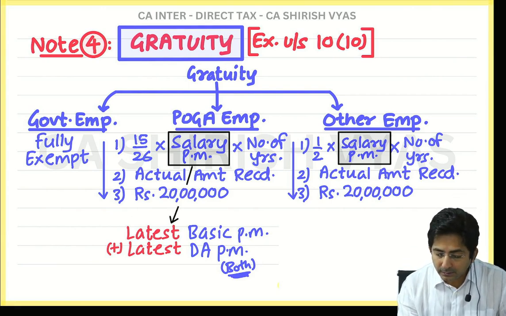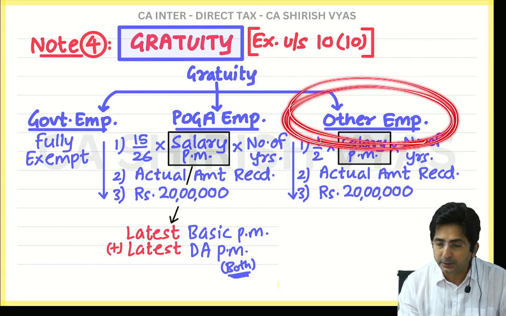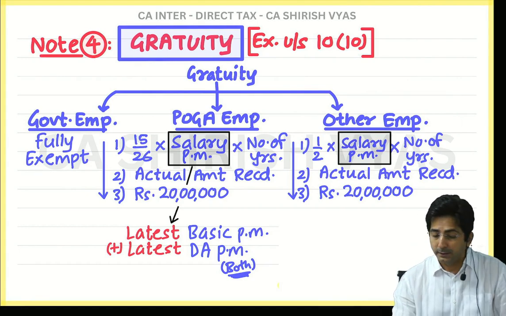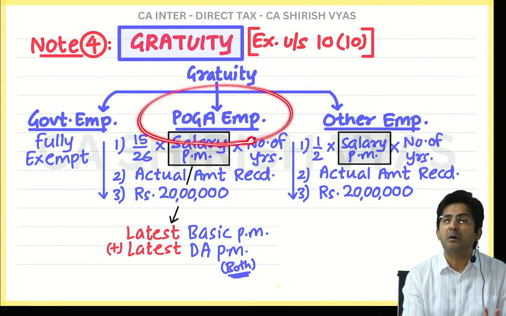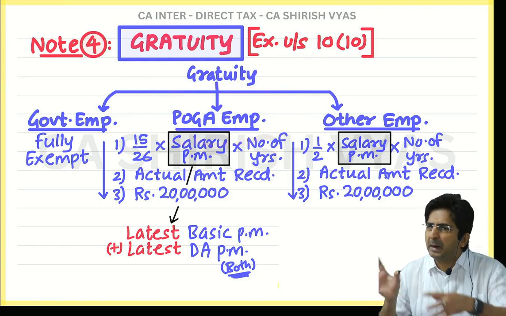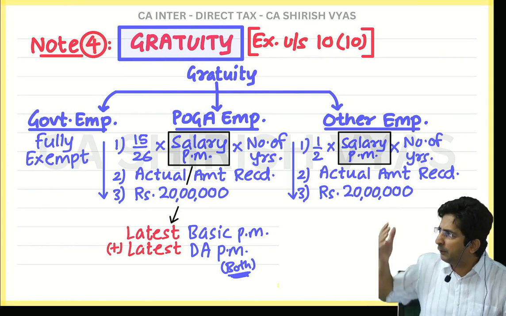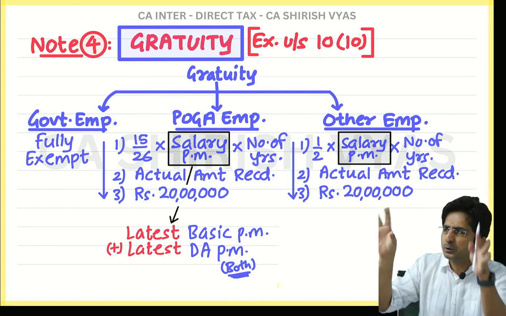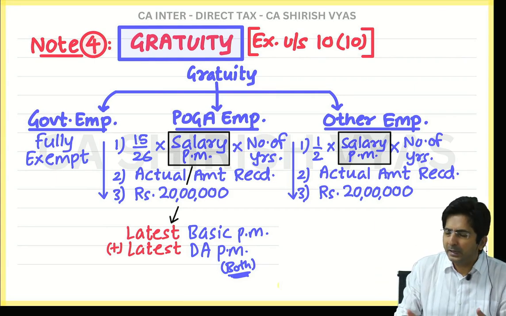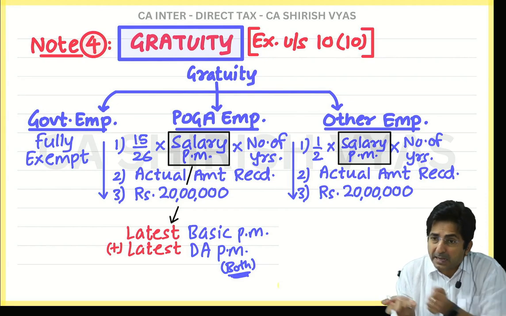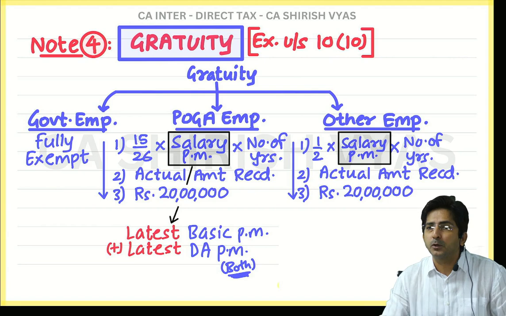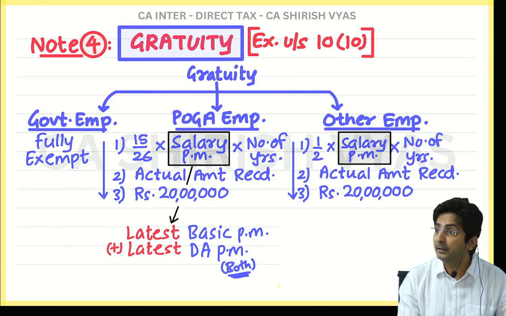But you know why average? Because in other employees, income tax law is becoming neutral. They are not becoming partial to employees. See, POGA has the mentality of what? Be partial. Like for example, if I am partial to my students only, and I want to ignore ICI, I will see to it that students should get a simple paper in exam. POGA is this way only. POGA is partial to employees. Employees should get more amount. And that is possible if the last, latest salary is taken.